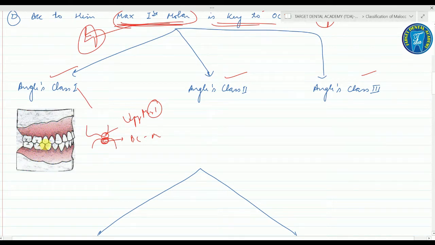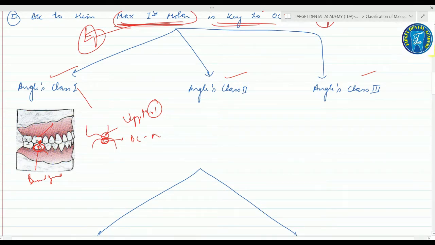I am repeating it again. See, this cusp is the mesiobuccal cusp of the maxillary permanent first molar. It occludes in the buccal groove. So the mesiobuccal cusp of the maxillary first permanent molar occludes in the buccal groove of the mandibular first molar. This is what we call the Angle's class 1 malocclusion.